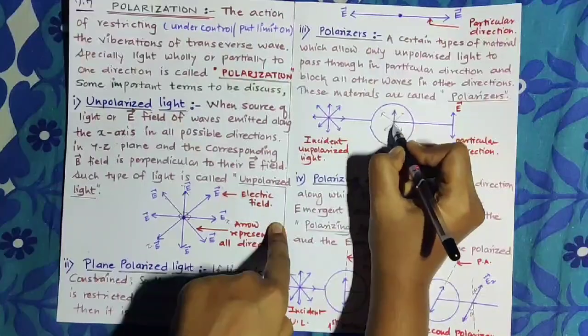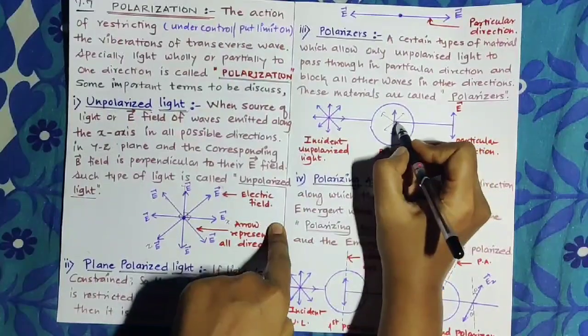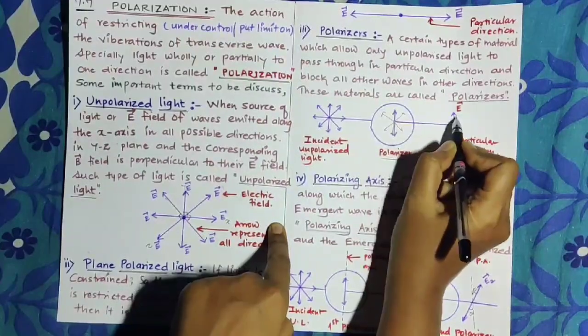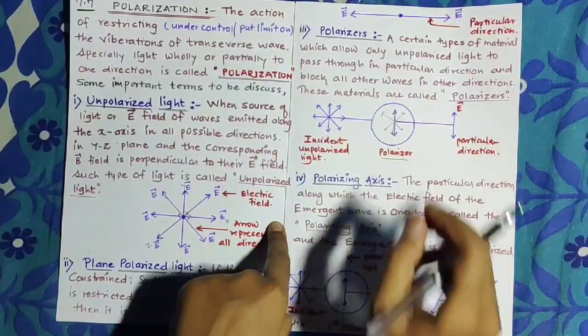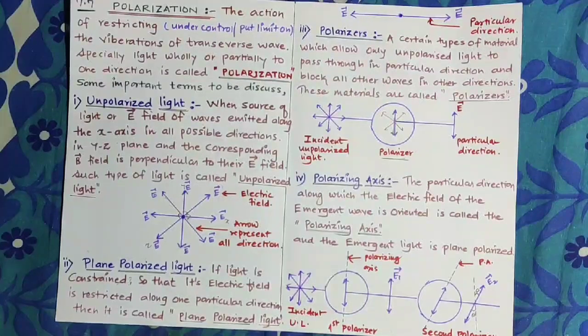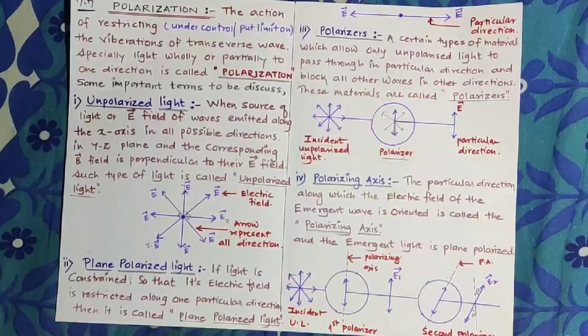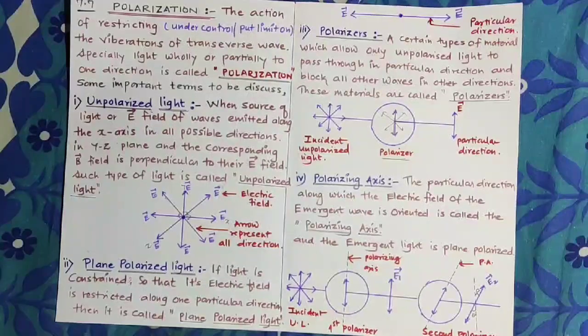Only a single, particular direction passes through after this polarizer. That means if a number of light waves pass through the polarizer, after that they are in a single direction, and any other possible direction is blocked by the polarizer.